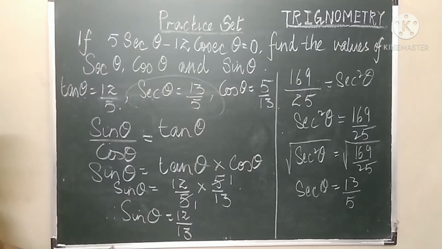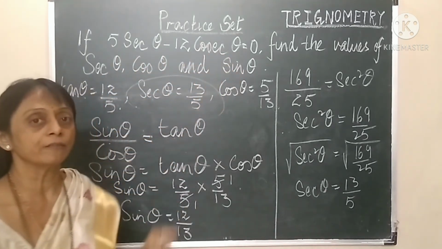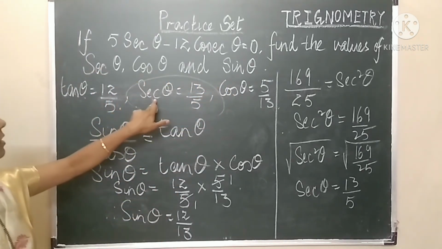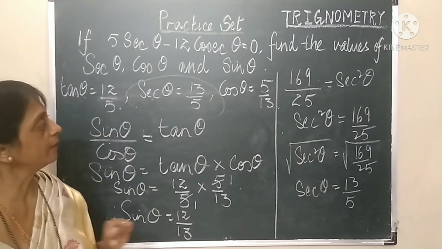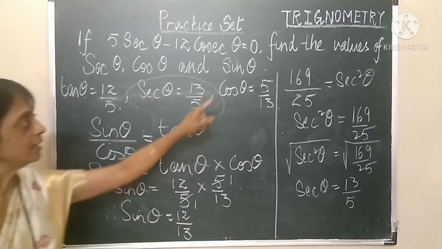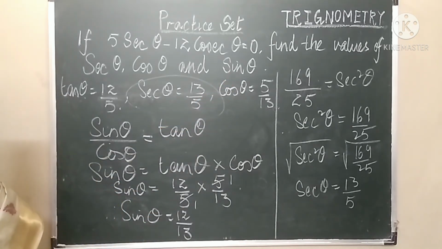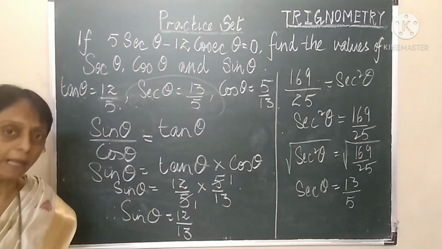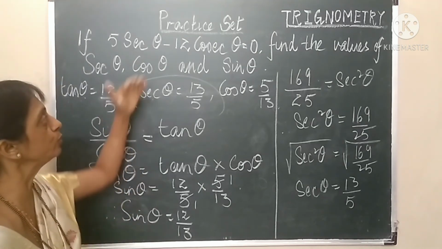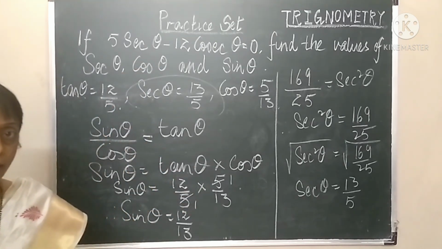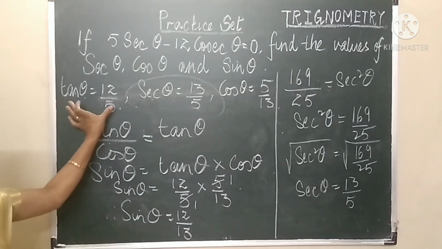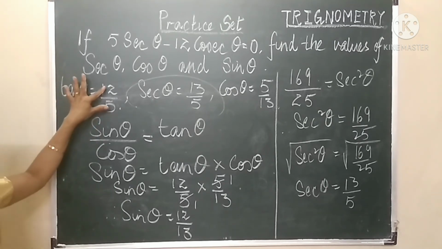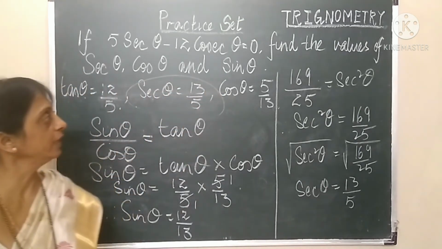So children, we were able to find out from a given equation the values of the unknown trigonometric functions: sec theta 13 upon 5, cos theta 5 upon 13 and sin theta 12 upon 13. So what do we do in such problems? Given any equation, try to use such mathematical steps where you are able to minimize and come down to a level where you are able to get only a value of one trigonometric function, its ratio, and then use any method to find out the values of the unknown.